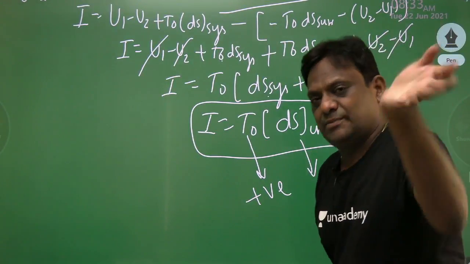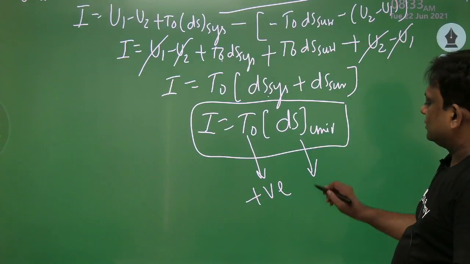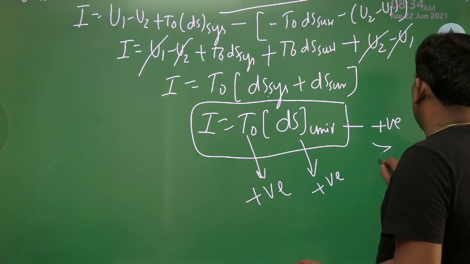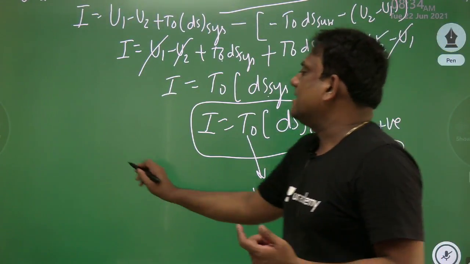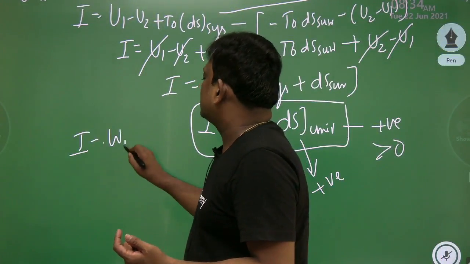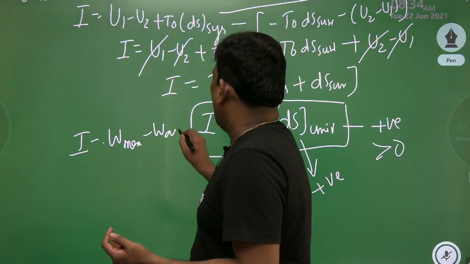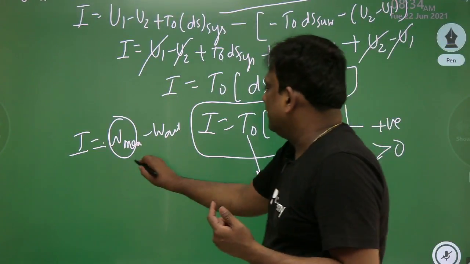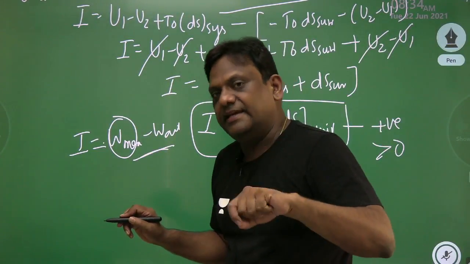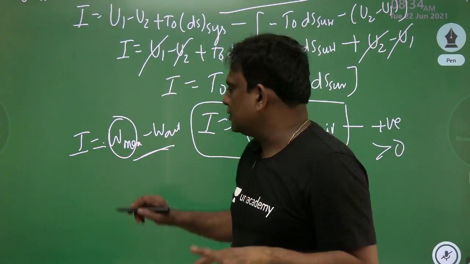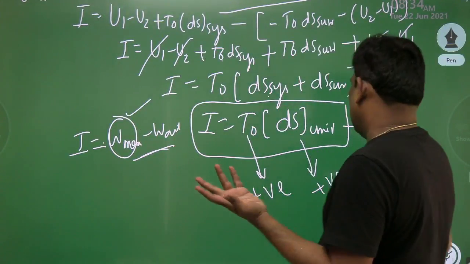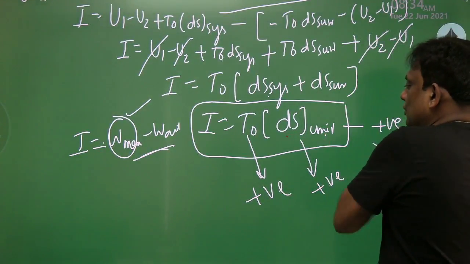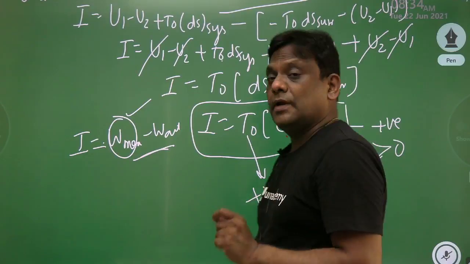Let us take irreversible processes. For irreversible processes, this is always positive, and positive into positive is always positive. Positive means greater than 0. I told you very clearly, irreversibility is nothing but maximum minus actual, and you already know that maximum work can never be negative. So this difference is never negative because maximum work is always greater than actual work. Therefore, irreversibility can never be negative because entropy change of universe is never negative.